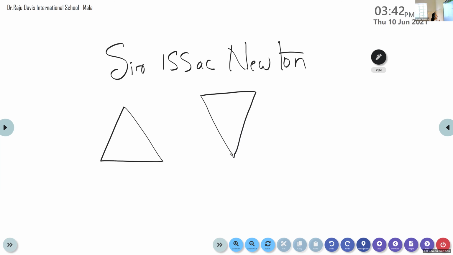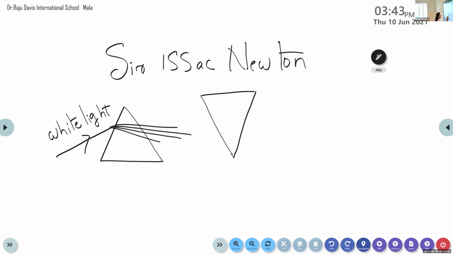And what does he do? He passes a beam of white light through the first prism. Normally, what happens when a white light enters into a prism? Which phenomenon occurs? Yes, very good. Dispersion occurs. That is, this white light gets split up into 7 colors, right?